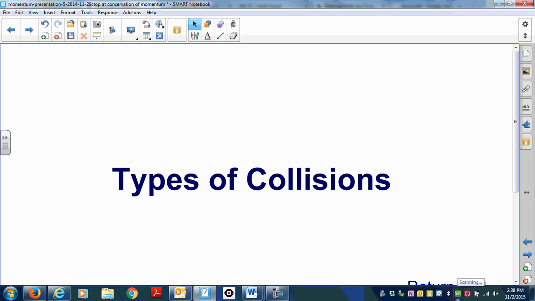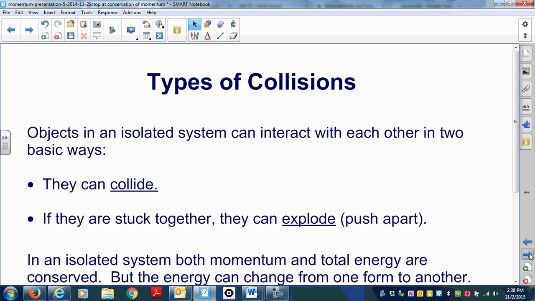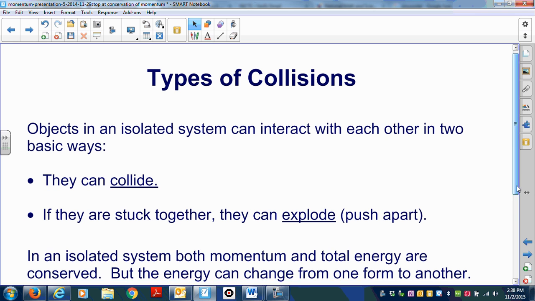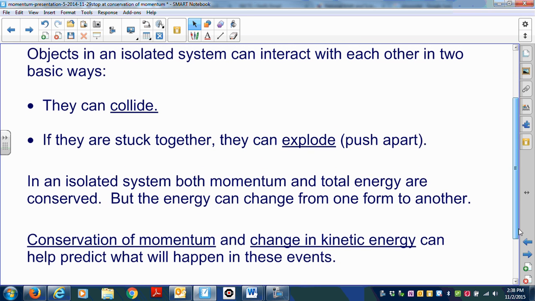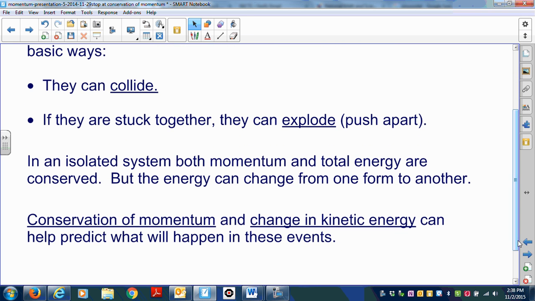In this lecture, we're going to talk about types of collisions. Objects in an isolated system can interact with each other in two basic ways. They can collide, and if they get stuck together, they can also explode or push apart from one another. In an isolated system, both momentum and total energy are conserved, but the energy can change from one form to another. Conservation of momentum and changing kinetic energy can help us predict what will happen in these events.